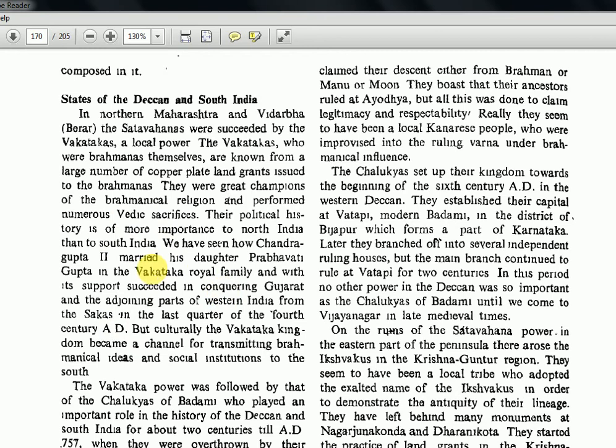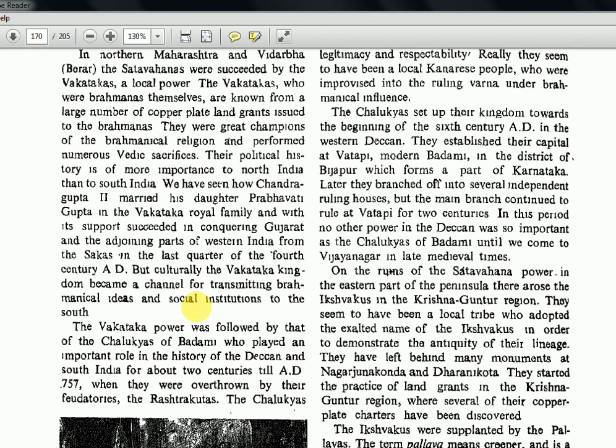Okay, Brahmanism is coming, and Sanskritization is happening after the Mauryas. These things have already been discussed. So they are again telling how these Vakatakas were important. Culturally, the Vakataka kingdom became a channel for transmitting Brahminical ideas and social institutions to the south.